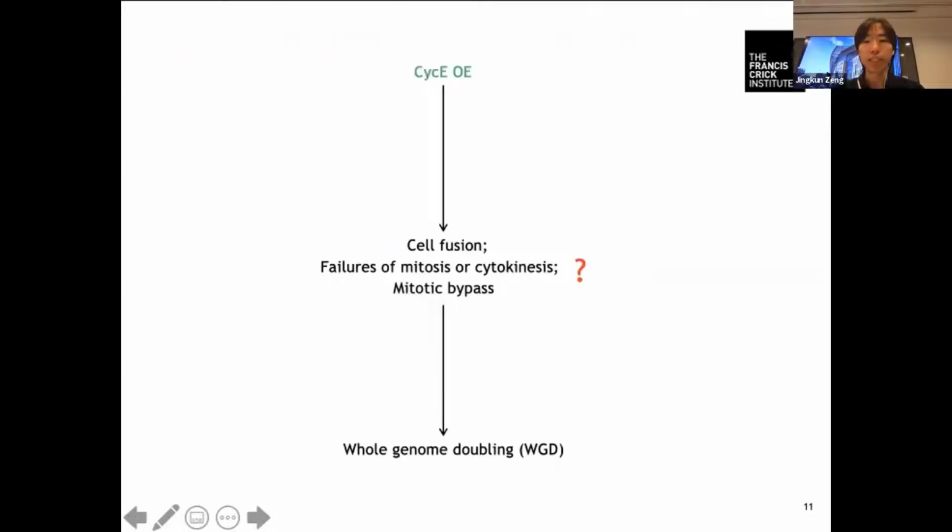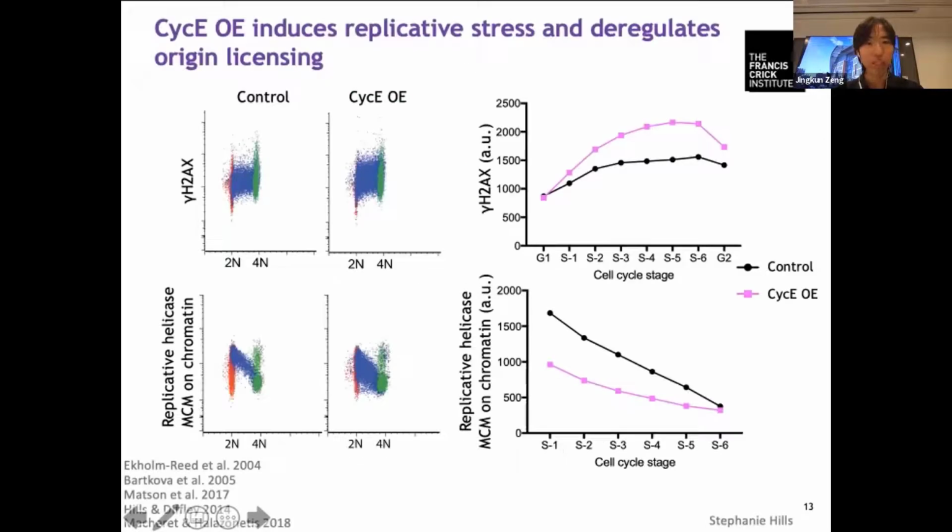So now we show that cyclin E expression leads to mitotic bypass, and then cells become whole genome doubled. And the obvious next question is how cyclin E expression might lead to mitotic bypass. As I briefly mentioned earlier, cyclin E expression causes replicative stress, as seen here in this quantification graph of the FACS analysis on the left. There is an increase in gamma H2AX in S phase in cells overexpressing cyclin E.